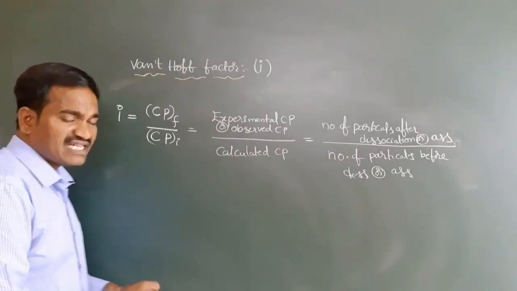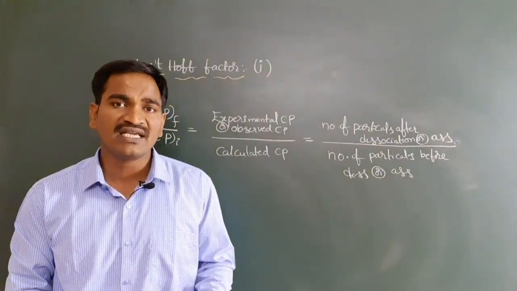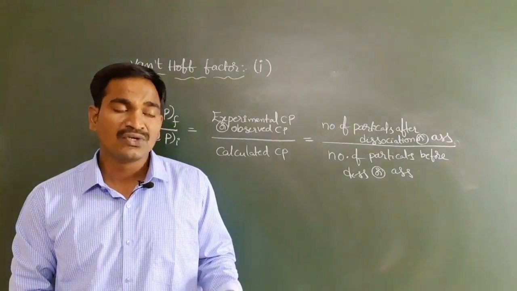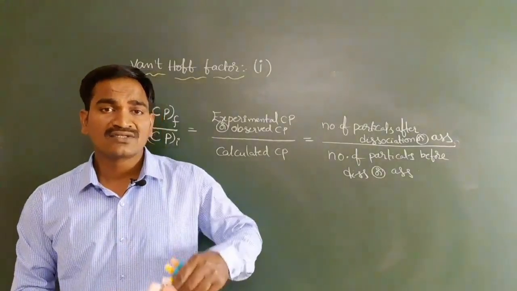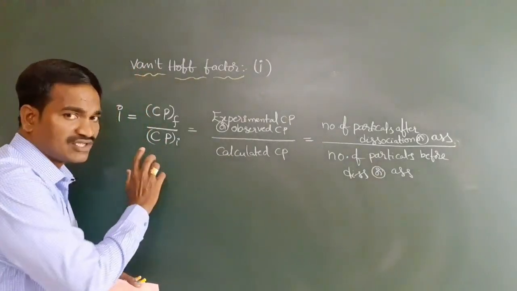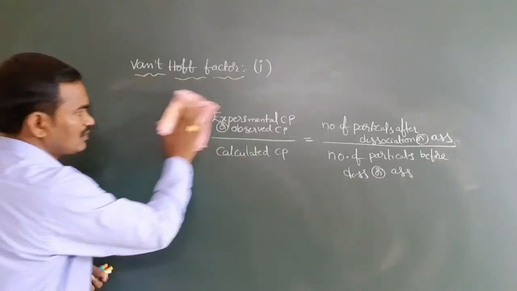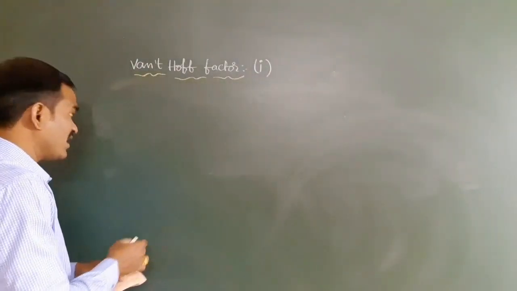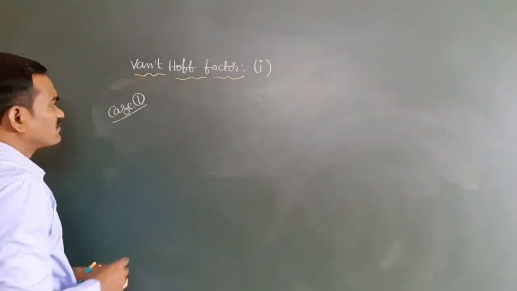Now we discuss, if you take one abnormal solution, the solute may be involved in dissociation, and the solute may be involved in association also. So for example, first I am taking case number 1, that is, solute involved in dissociation. Up to here clear? Any doubt once you see? Okay, next I am taking cases with the help of these formulas. Now here see, in case you take an abnormal solution, what do we have to do?